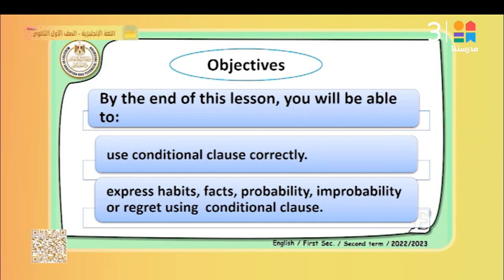Our objectives for this lesson: by the end of this lesson, you will be able to use conditional clause correctly. You're going to express habits, facts, probability, improbability, or regret using conditional clause.